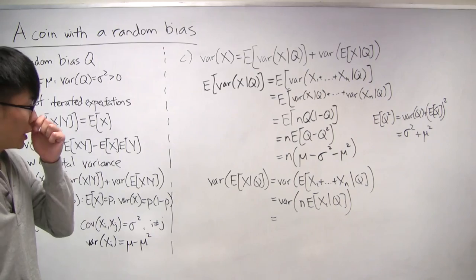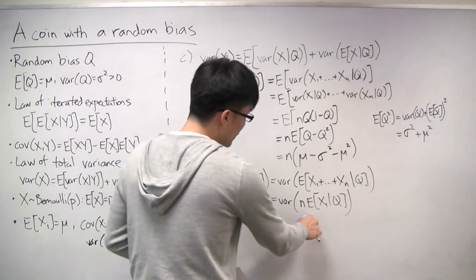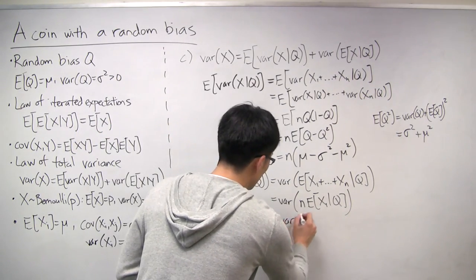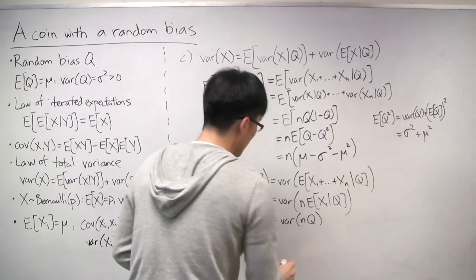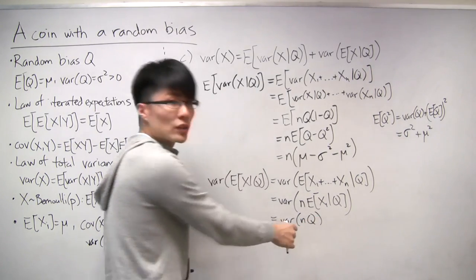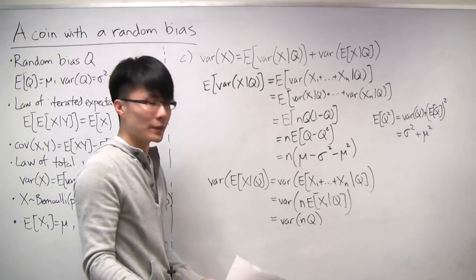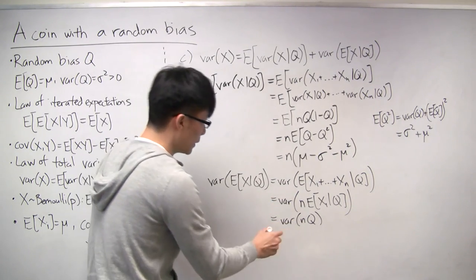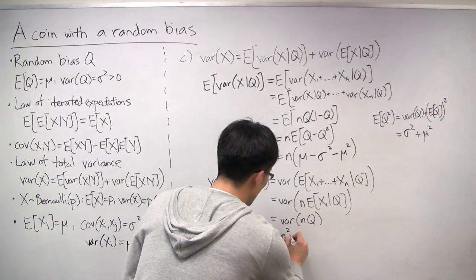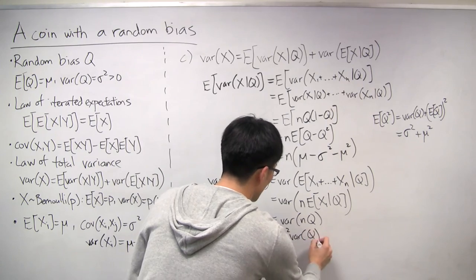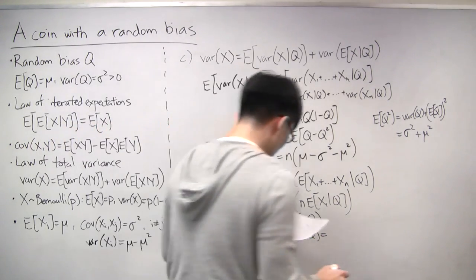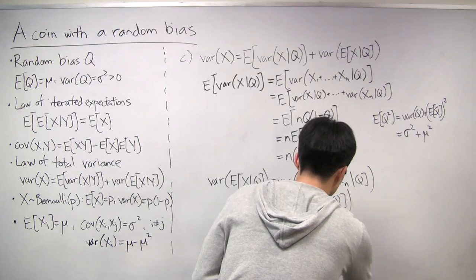And remember we said earlier, the expectation of x1 given q is just q. So it's the variance of n times q. And remember now, n is not random, it's just some number. So when you pull it out of a variance, you square it. So this is n squared times the variance of q. And the variance of q we're given is sigma squared. So this is n squared times sigma squared.